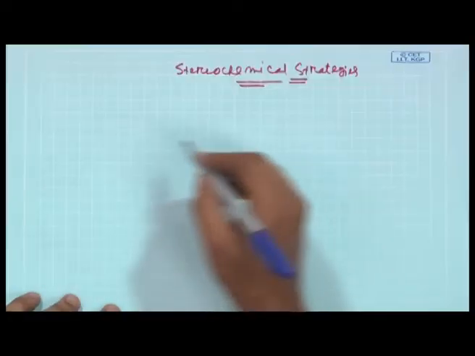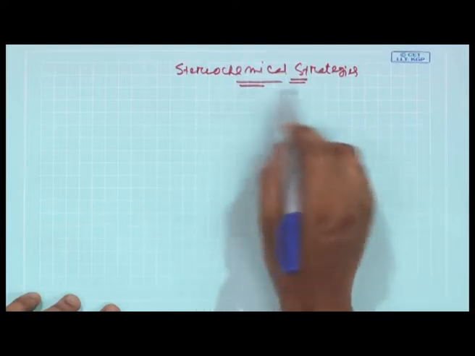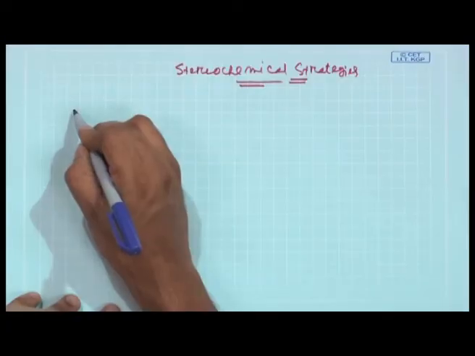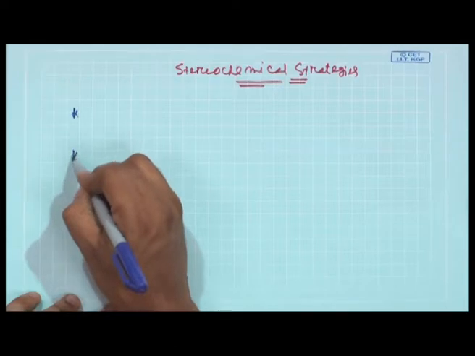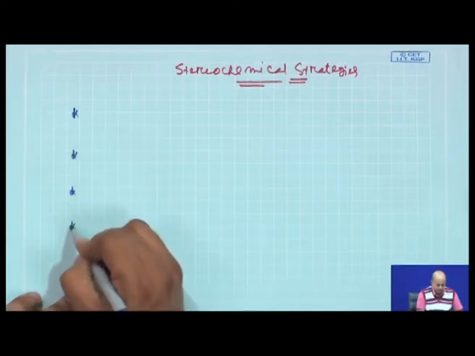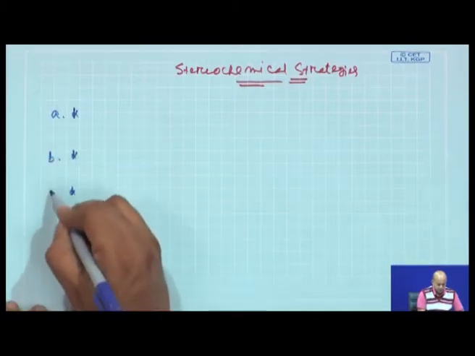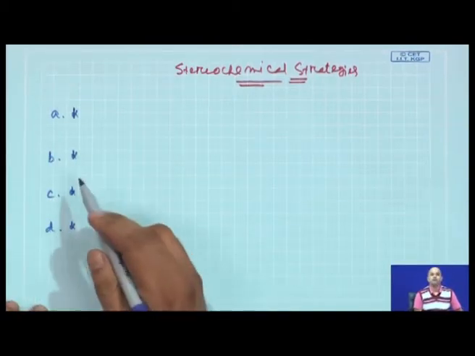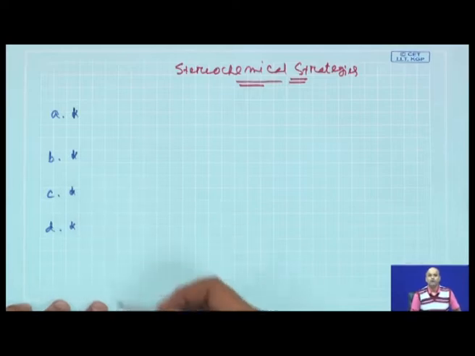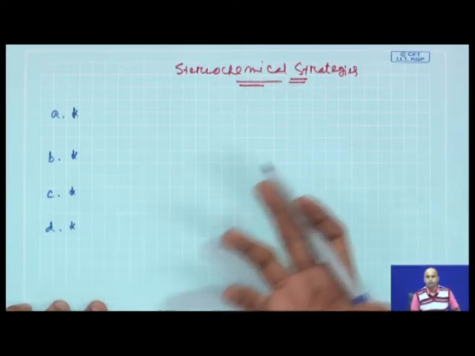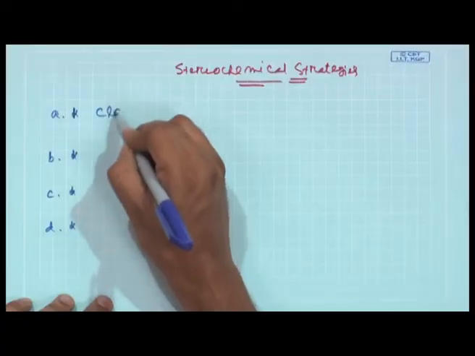We say that our main focus regarding stereochemical strategies will be on 4 different topics, and by adopting these 4 topics you can create some stereocenters or bring new stereocenters into the given molecule.